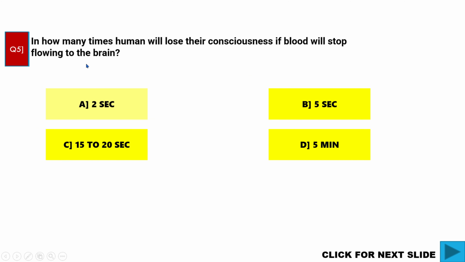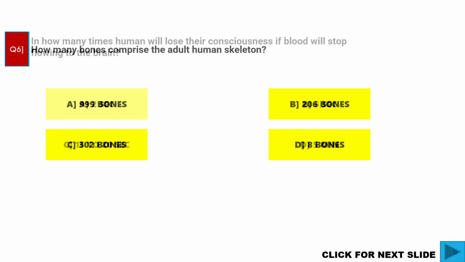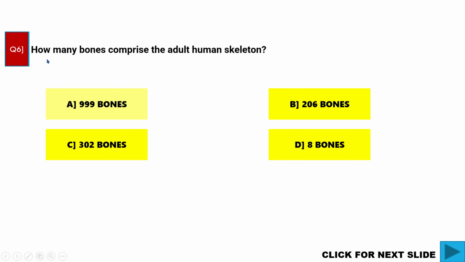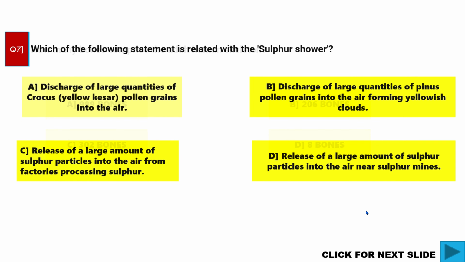In how much time will a human lose consciousness if blood stops flowing to the brain? 5 seconds. B is correct. How many bones comprise the adult human skeleton? 206 bones. B is correct. Which of the following statements is related with the sulfur source? Discharge of large quantities of finest pollen grains into the air, forming sulfur clouds. B is correct.